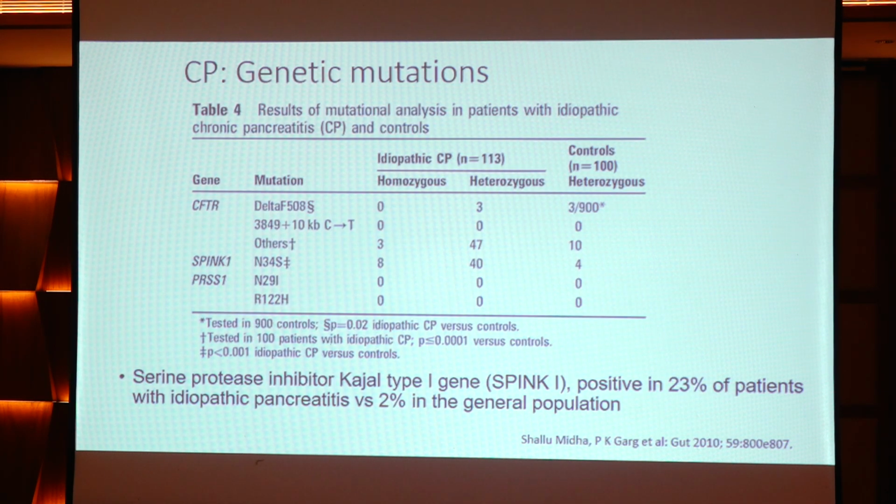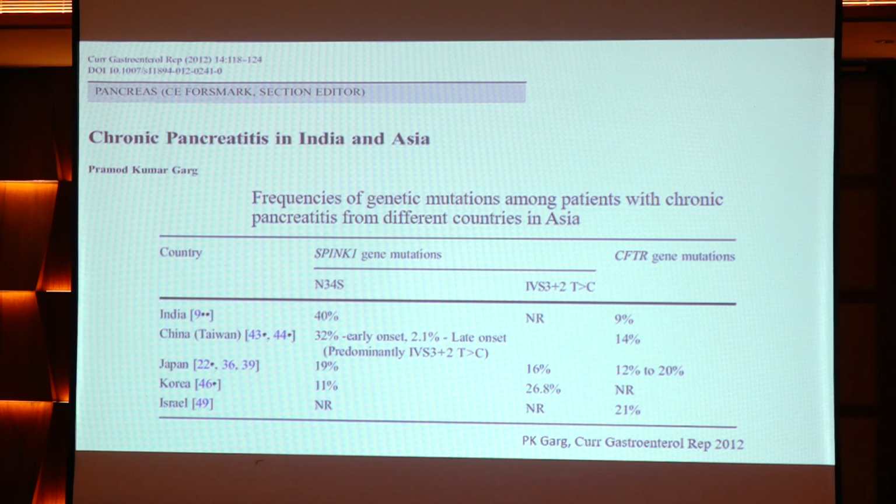Across studies we could see that the incidence of SPINK1 and CFTR mutations was higher in the Indian population. It was positive in 23% of patients with idiopathic pancreatitis when compared to 2% in the control group.